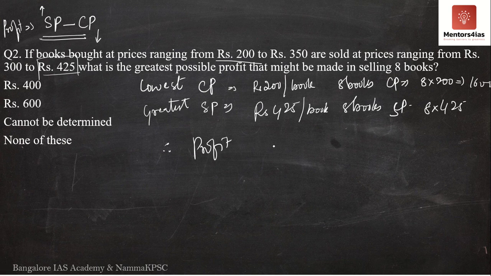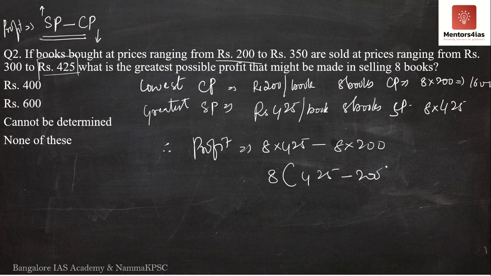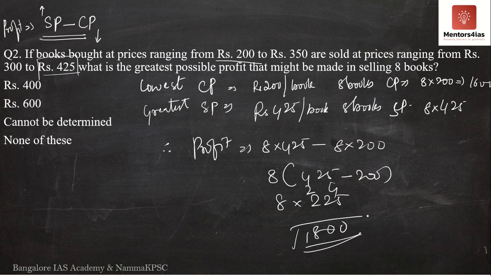Therefore, profit is what? Selling price minus cost price. It is 8 into 425 minus 8 into 200. That is how you get the profit. I take 8 common out. You have 425 minus 200. 8 into nothing but 225. 8 5s are 40. 8 2s are 16, plus 4 is 20. 8 2s are 16 plus 2 is 18, so 1800. This is the maximum profit which is possible.